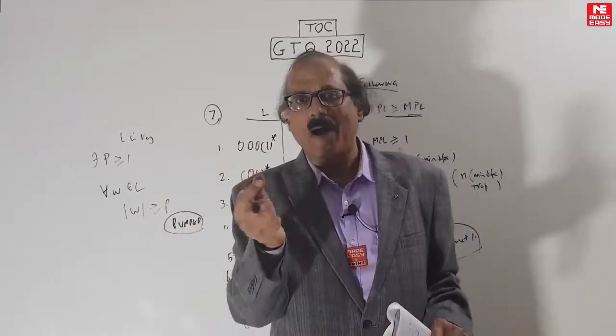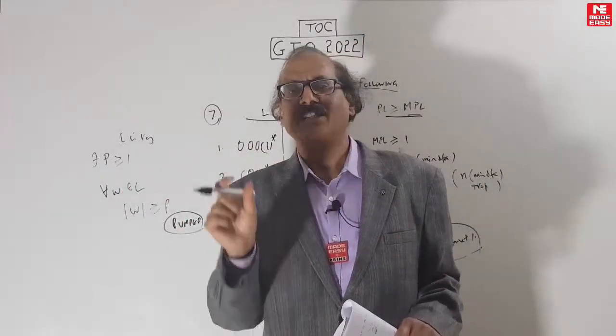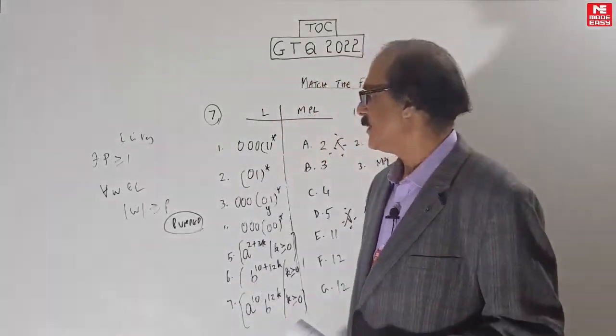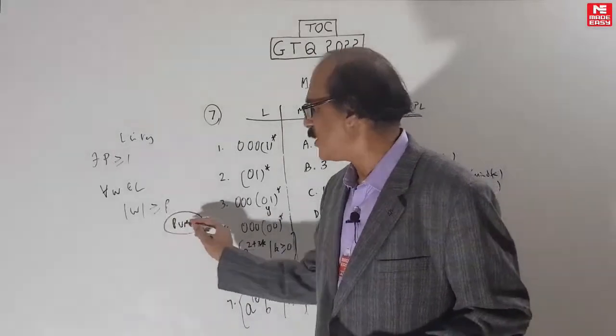It must have some part which has a star on it. And the star can be taken 0 times also. That means you can pump it down or up. So that's the thing. So now I will write this formally. What do you mean by pumped?